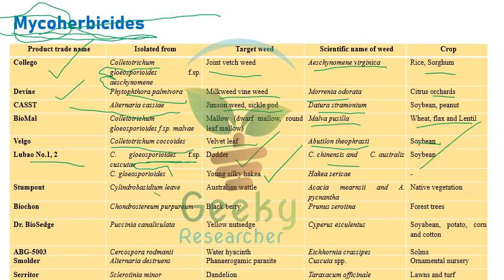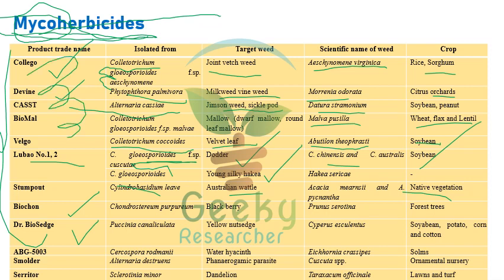Stump out, that is Cylindrobasidium leve, on Australian wattle, Acacia mearnsii and Acacia pycnantha, native vegetation, and Biocon, Chondrostereum purpureum, Biosid, Puccinia canaliculata, and there are all the various kinds of mycoherbicides that are exploited against weeds. So this is very important. I have seen Collego, Devine, Casst, BioMal, Velgo. These were all asked before in previous questions, like what it is isolated from, or what the target weed is, or the scientific name of the target weed. Something like that they will definitely ask.